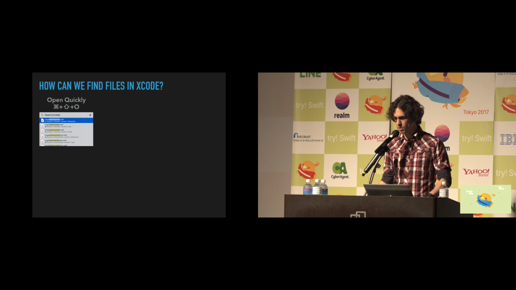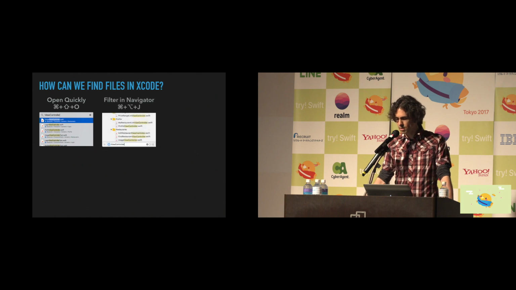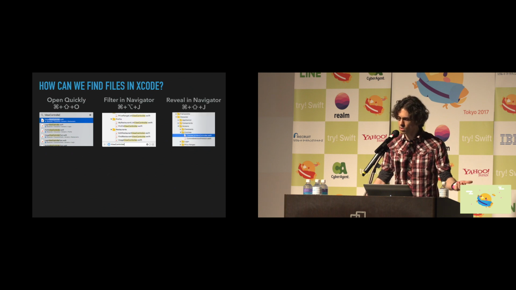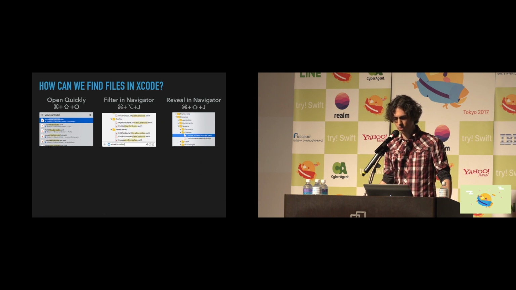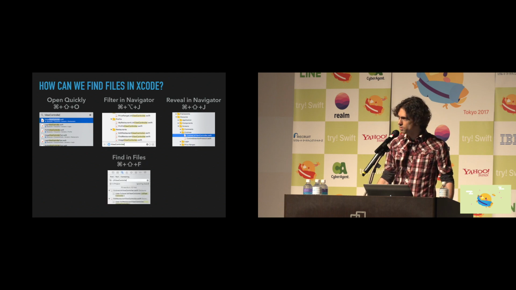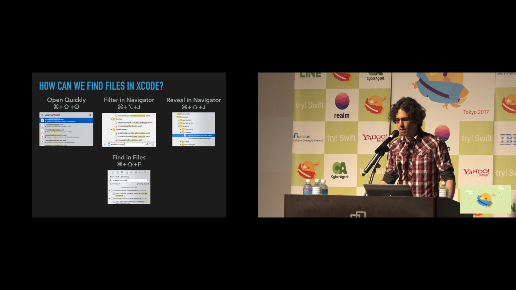You could also filter in the Project Navigator, narrow down your results. Another option is revealing the current file's location in the Project Navigator, so you can find files that you know may be in a similar location. Or if you want to take some extra time, dig through the search results and find in files.